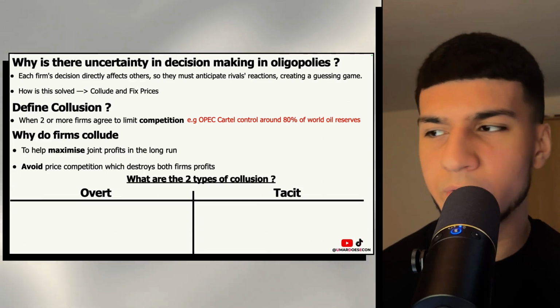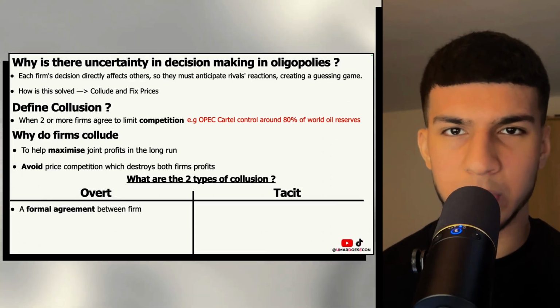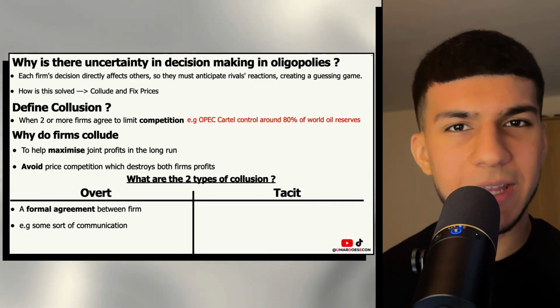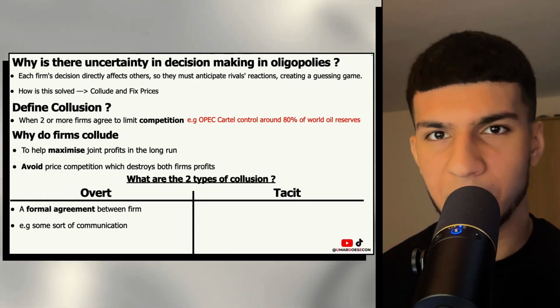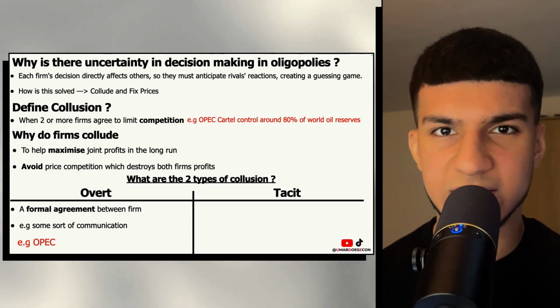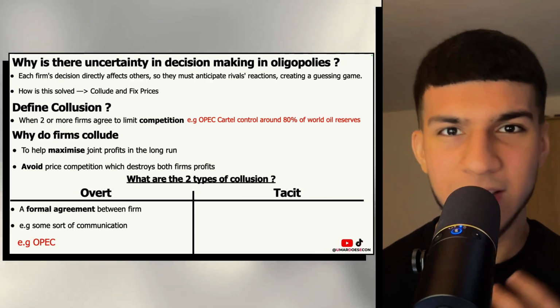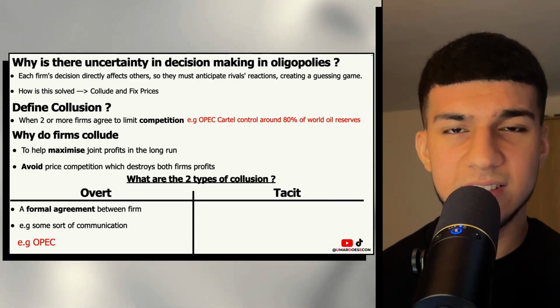Let's define them. So overt is a formal agreement between firms to collude. This could be any sort of communication directly between the two firms. And of course, the OPEC cartel would be a massive example of this because no one is fooled, they are not tacitly colluding. Secondly, tacit collusion.